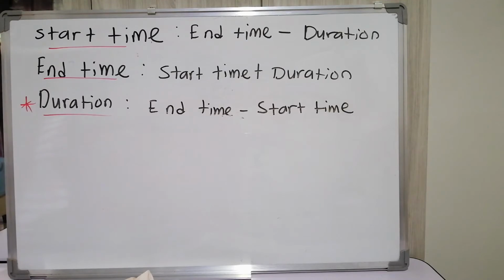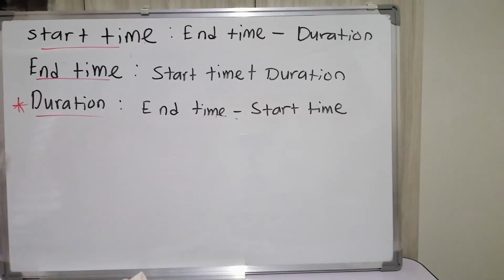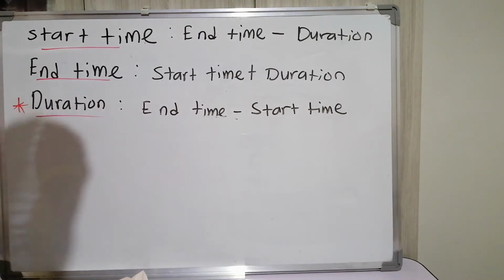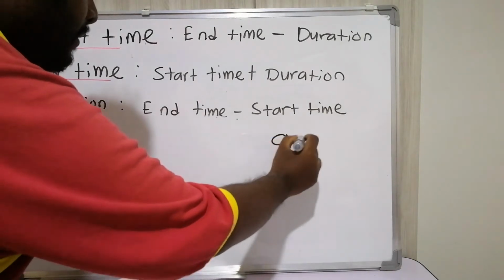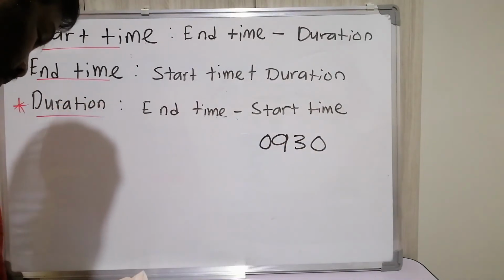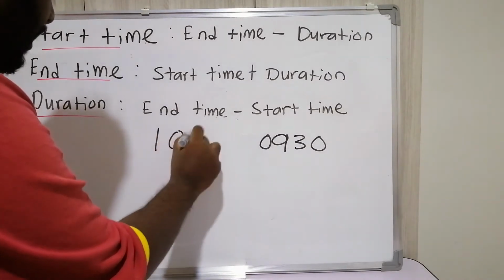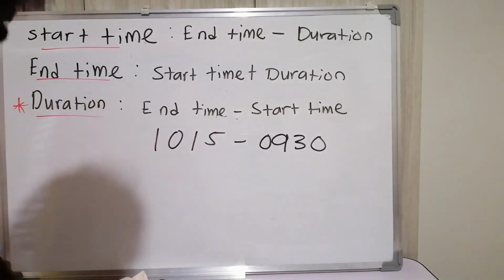From the question that sir just read for you, they took the bus at 9:30 and will arrive at 10:15. So the arrival time is the end time, when the journey ends. The start time is when they get into the bus. So we replace the formula with the times given. They start at 0930, and they arrive at 10:15. So this would be the calculation.